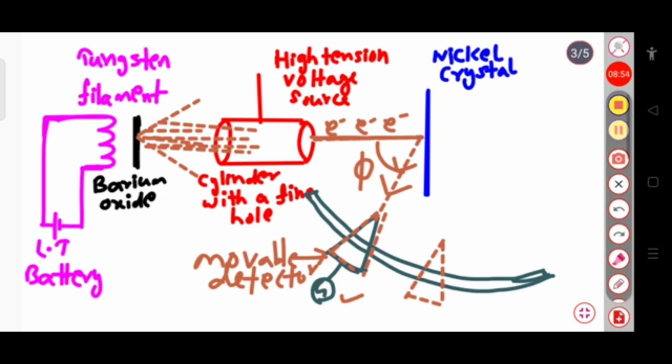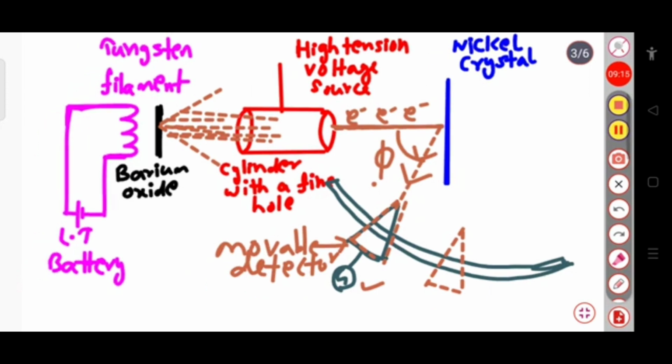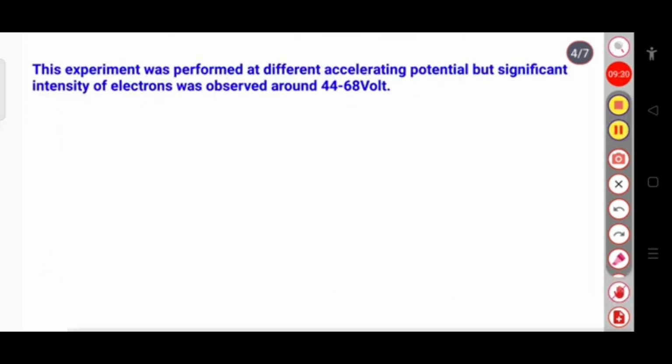The cylinder that is supplied with the high tension voltage source can be varied over some voltage range, suppose from 40 volt to around 70 volt. For a certain potential range we get the maximum deflection in the galvanometer. It means that when the galvanometer shows the maximum deflection, the intensity of the electrons is maximum.